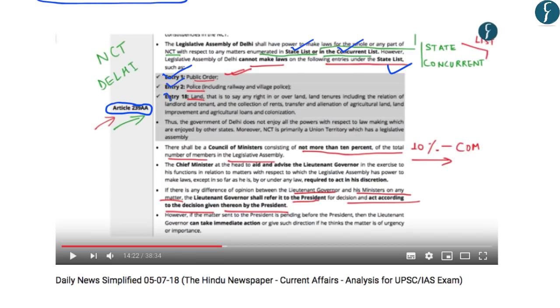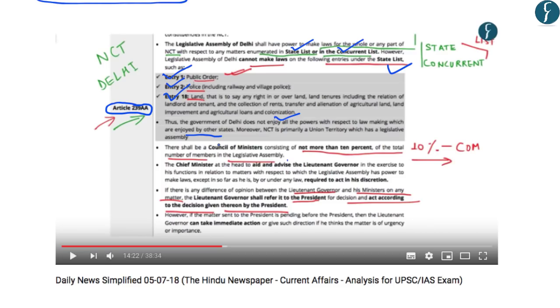was related to land. So a major aspect of the unique status of Delhi is that the government of Delhi does not enjoy all powers with respect to lawmaking which are enjoyed by other states. And you might be knowing that full-fledged states other than Delhi can make laws on public order, police and land as well. Further, this Article 239AA defines the powers of lieutenant governors.